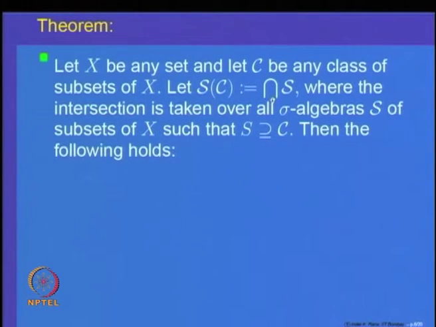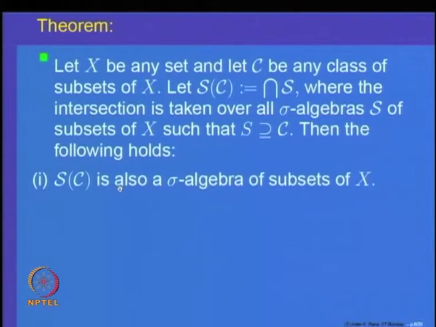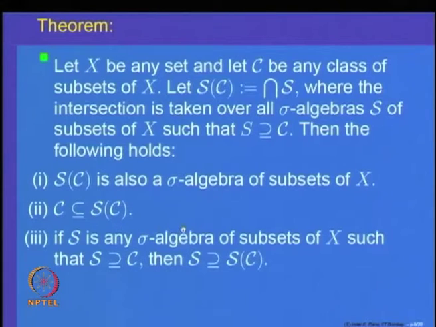Let S of C denote the intersection of all the sigma algebras S of subsets of X which include C. Then the claim is that this collection S of C is a sigma algebra of subsets of X. It includes the class C and it is the smallest. That will show that given a collection C of subsets of a set X, you can always find a sigma algebra of subsets of X which includes C and which is the smallest. So, let us check these three properties one by one.